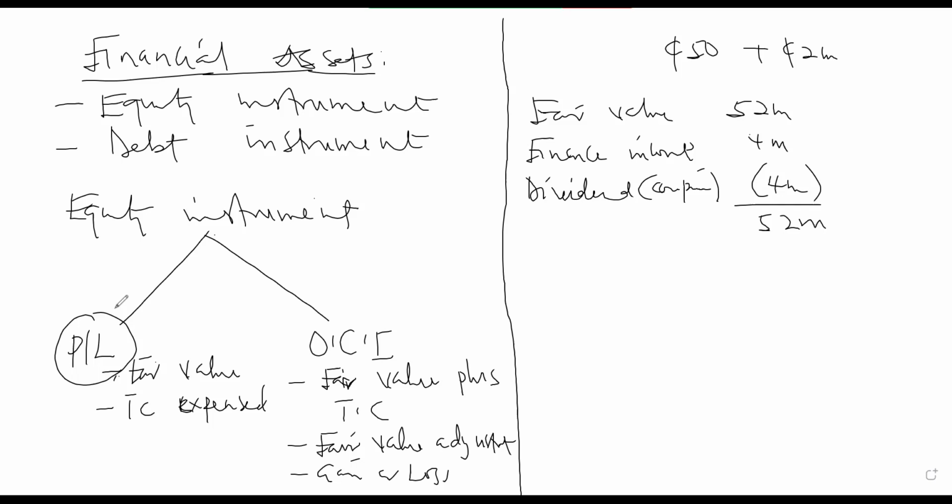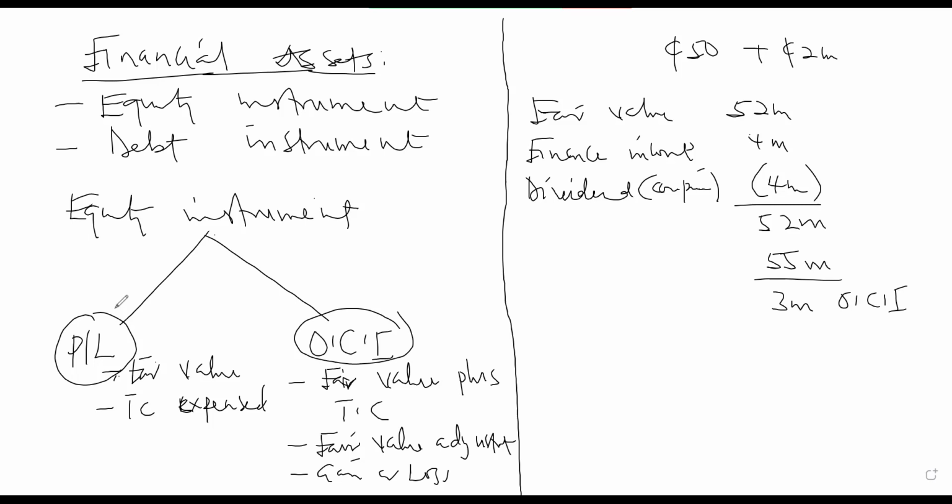At the end of the year, you look for the fair value of this instrument. Assuming that the fair value is 55 million, it means that there will be a fair value gain of 3 million. And this will be charged to other comprehensive income because the instrument is classified through other comprehensive income. So you send it to other comprehensive income. If there is a loss, the loss will go to other comprehensive income. That is about the financial asset through equity instruments.